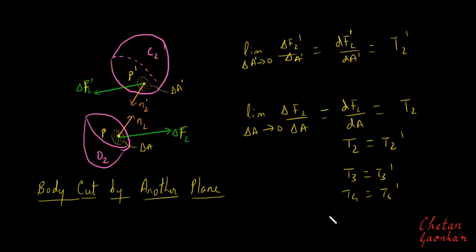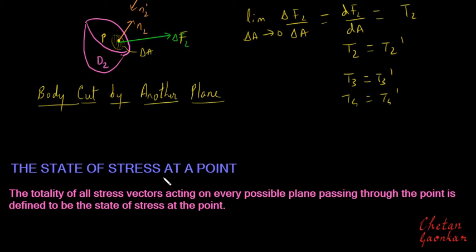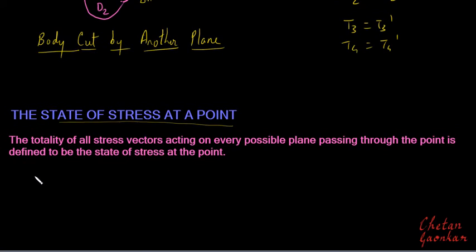And this is a big statement that I have said, that is, we will now look at stress as a state of stress at a point, right? Now what happens is, since an infinite number of planes can pass through this point, at every plane we will get different stress vectors. Like for plane 1 we got stress vector T1, for plane 2 we got stress vector T2, for plane 3 we got stress vector T3, and so on.